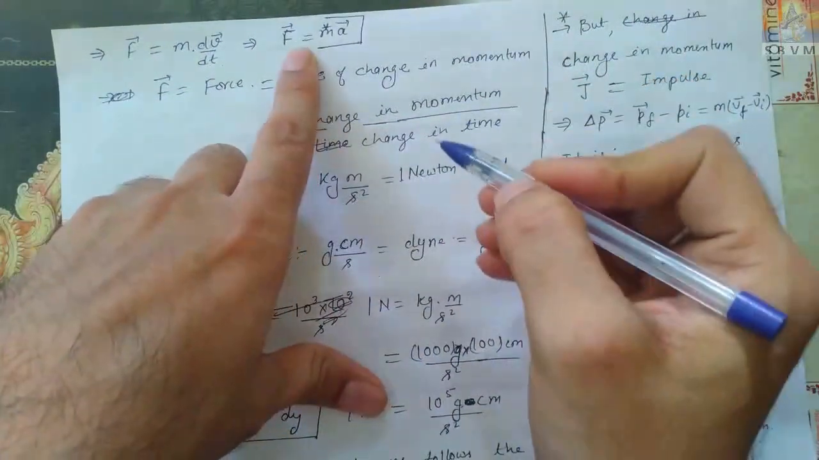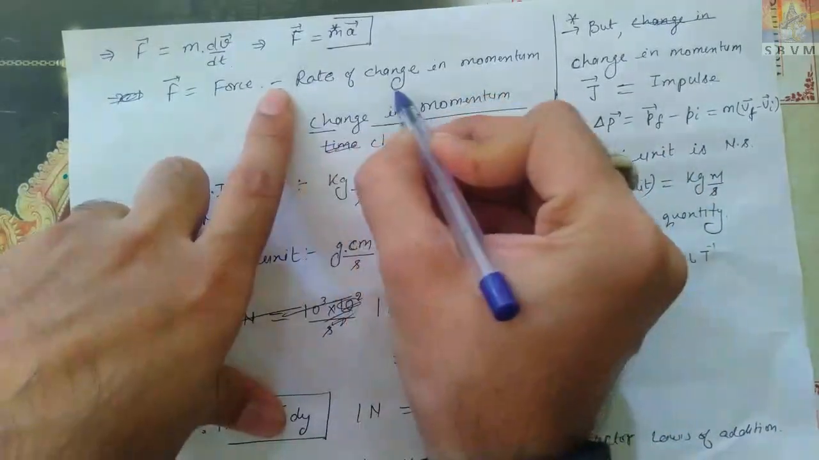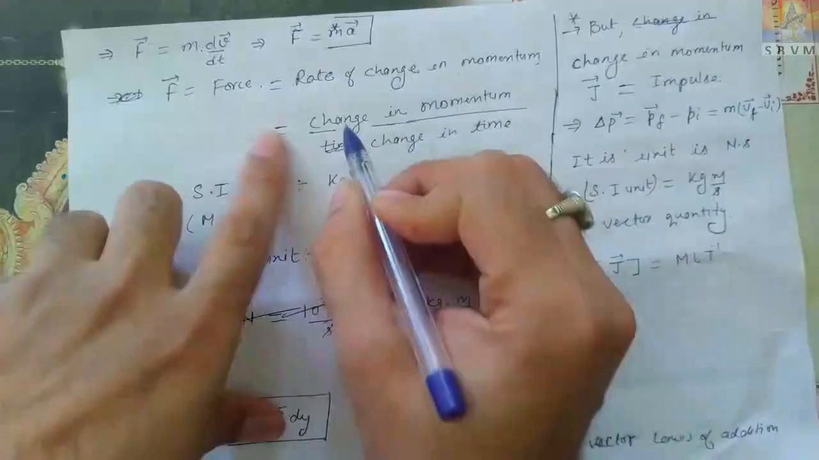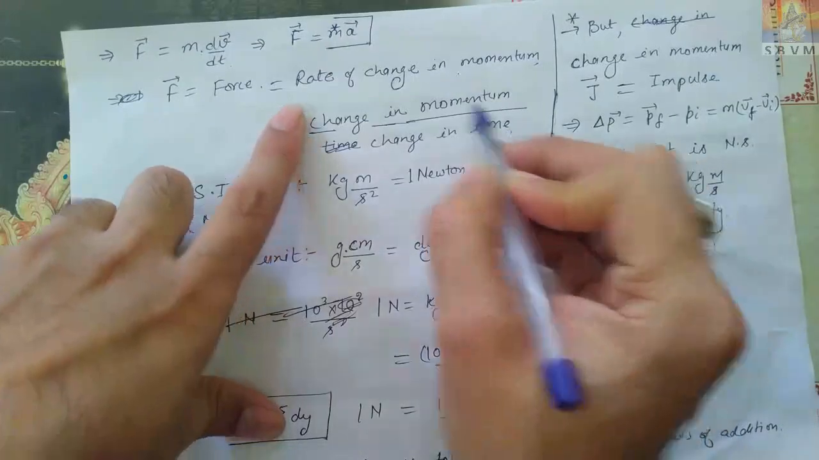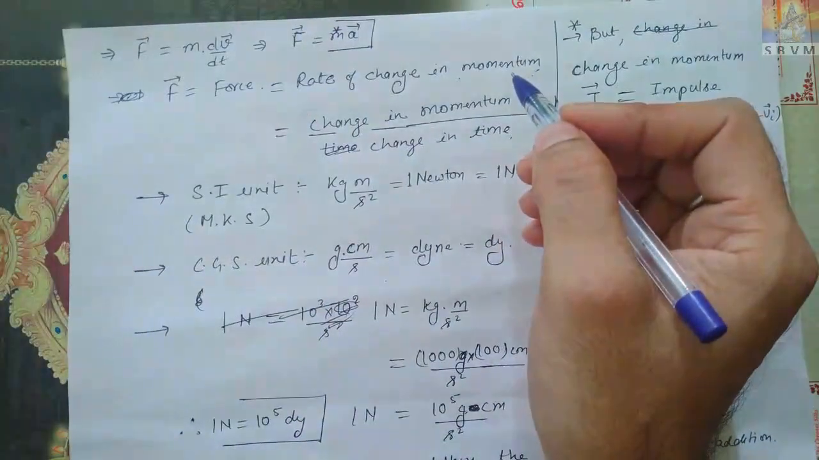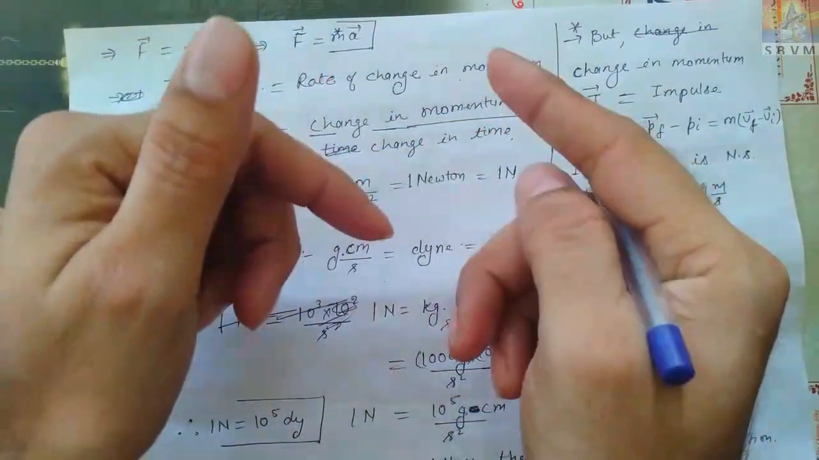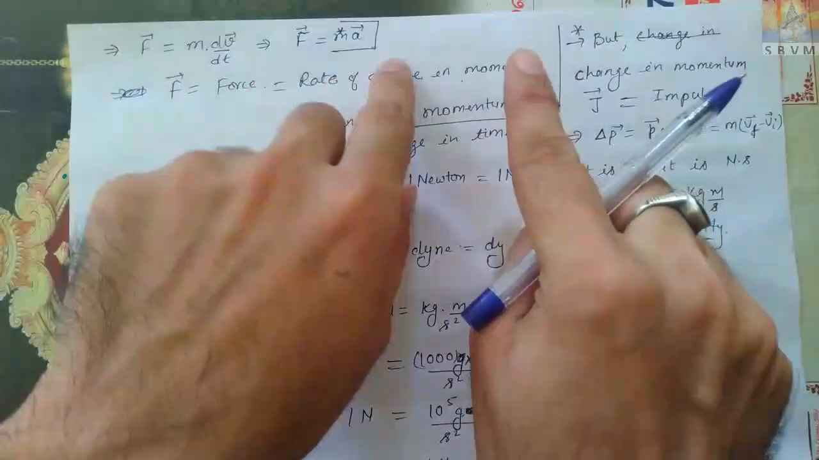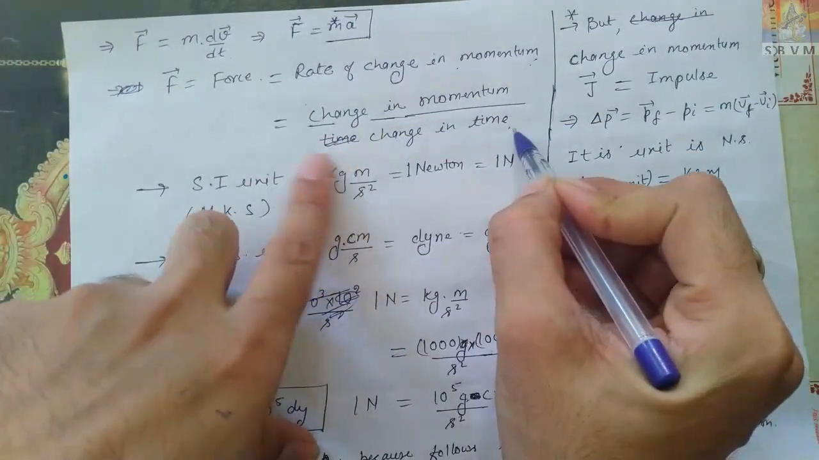This is known as force. So force is nothing but the rate of change in momentum, or we can also say change in momentum upon change in time. Rate of change in displacement means displacement changing with respect to time. Similarly, rate of change in momentum means momentum changing with respect to time, that is, change in momentum by change in time. That is force, nothing else.